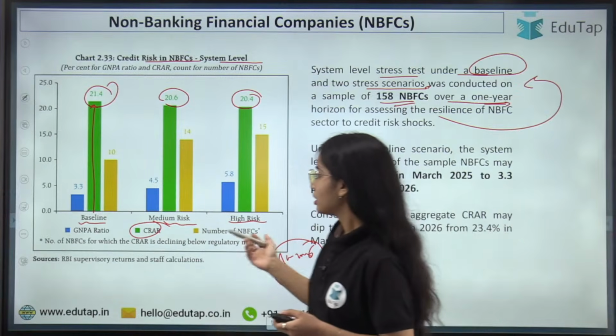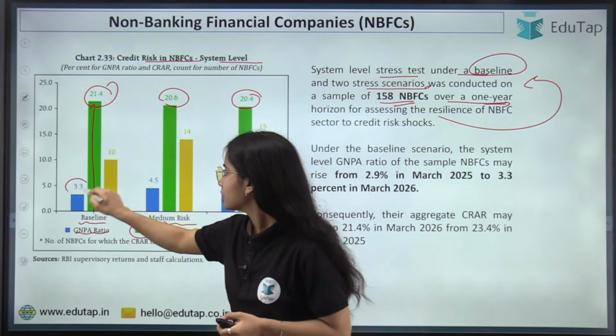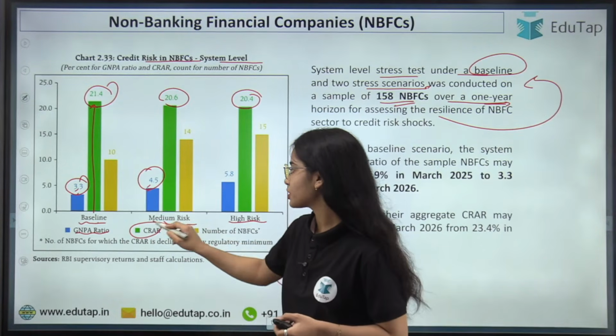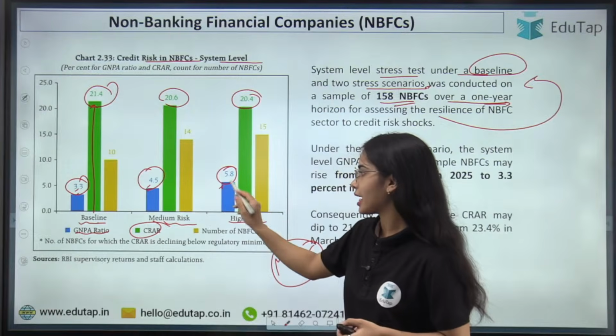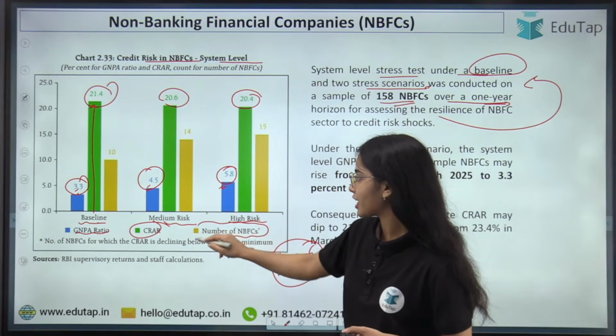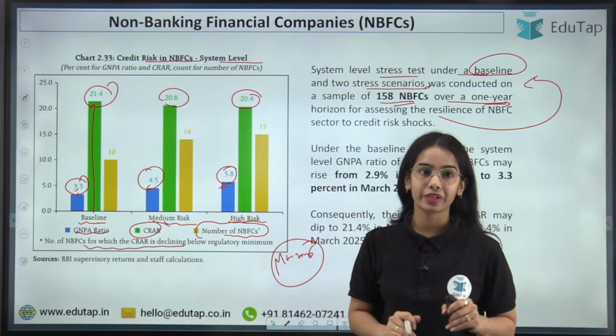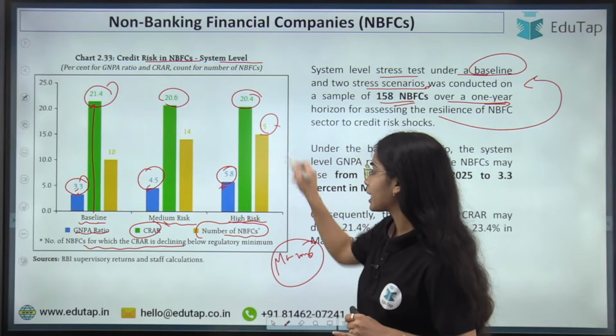Okay, but the GNPA ratio will increase from baseline 3.3% to 4.5% in medium and to 5.8% in high, and the number of NBFCs for which CRAR is declining below the regulatory minimum will be 15 in case of high risk.